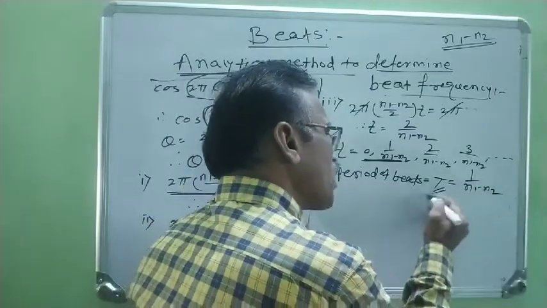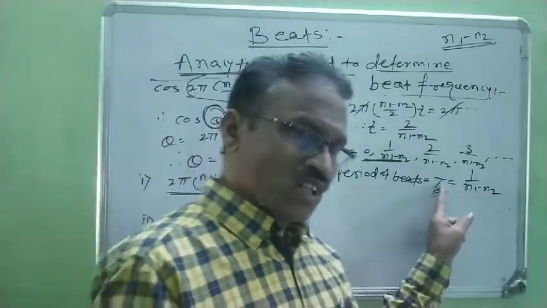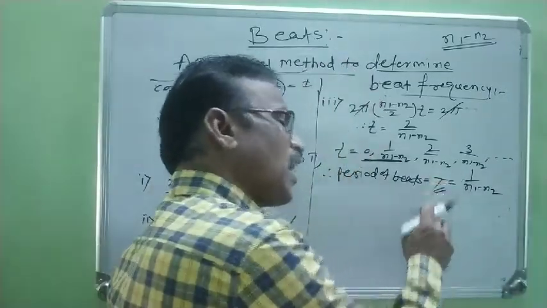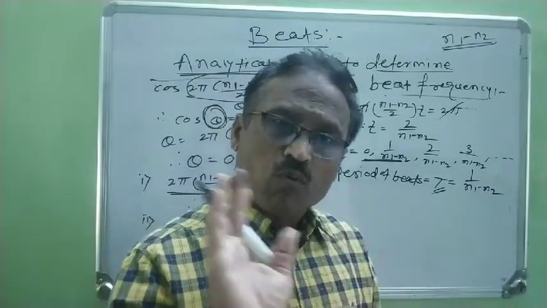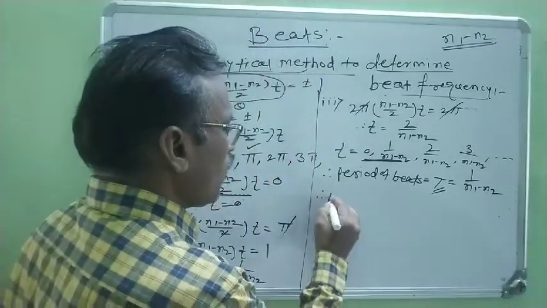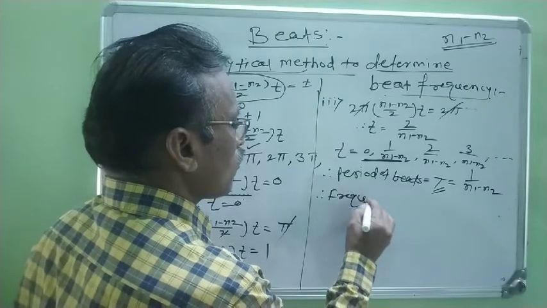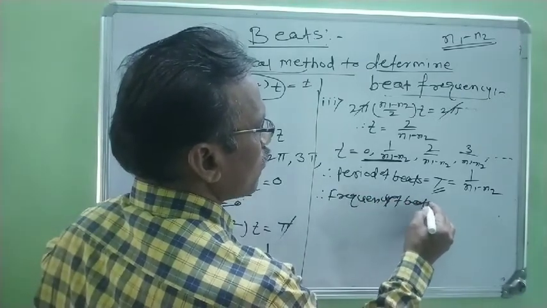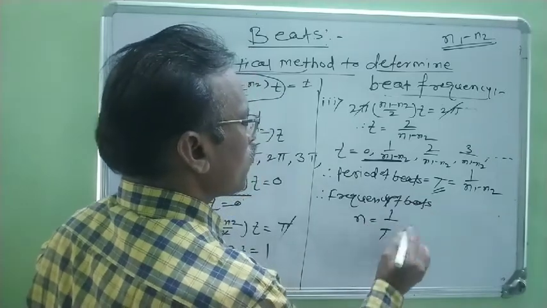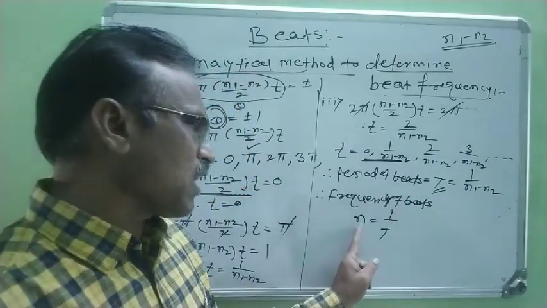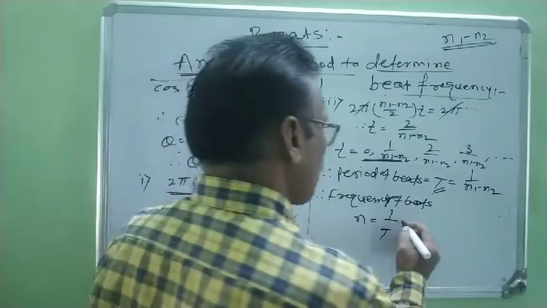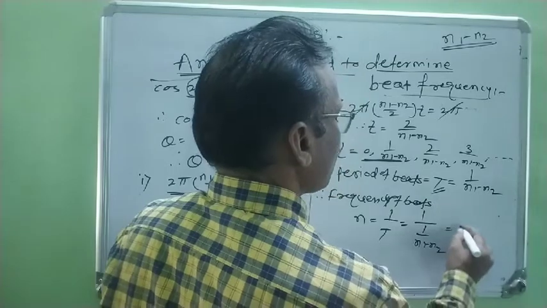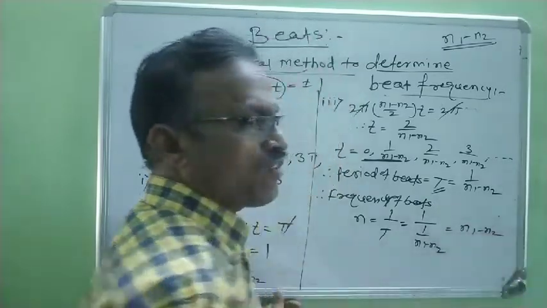Now using this period of beat, we know that there is a relation between period and frequency. What is the relation? Period and frequency are always reciprocals of each other. Therefore, frequency of beat n is equal to 1 by capital T. Therefore, it is 1 upon 1/(n1 − n2), meaning it is n1 − n2.